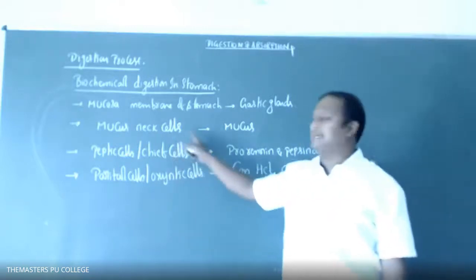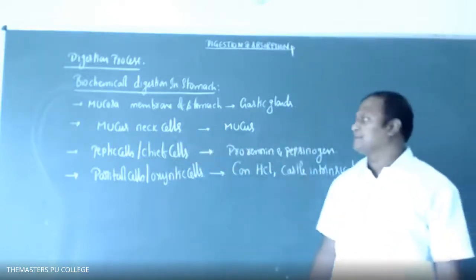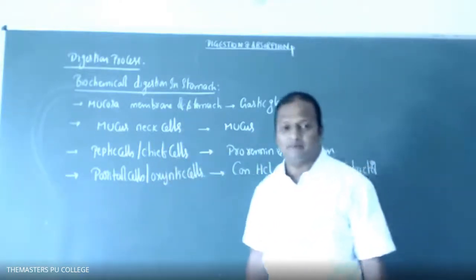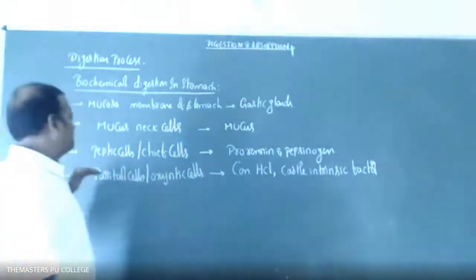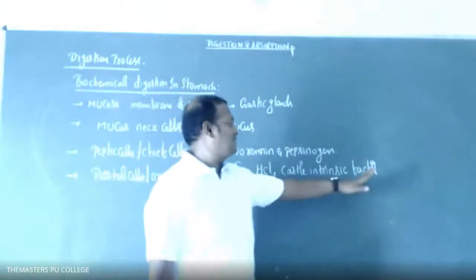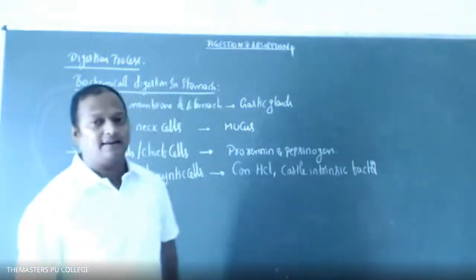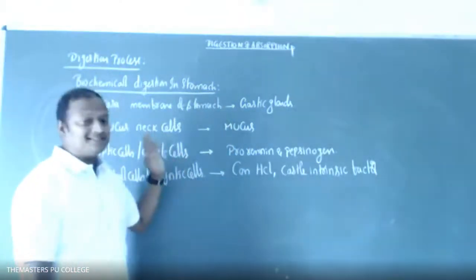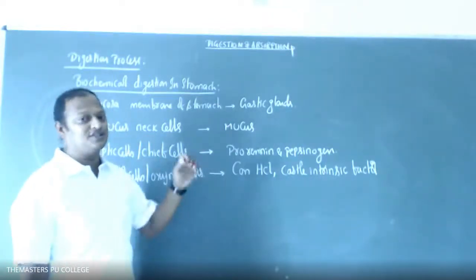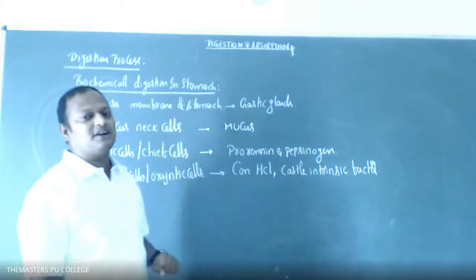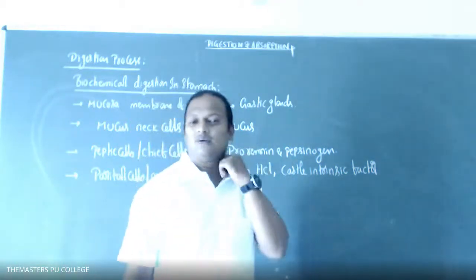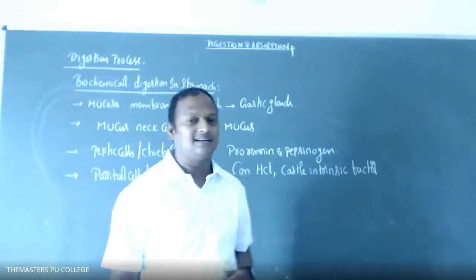The mucous neck cells always secrete mucus, and peptic or chief cells secrete prorenin and pepsinogen, and parietal cells and oxyntic cells secrete concentrated HCl and Castle's intrinsic factor. Okay, students. These are the secretions. Now, by these secretions, what are the functions we will discuss? Whenever we discuss the functions, you easily come to know what type of biochemical digestion occurs in the stomach.